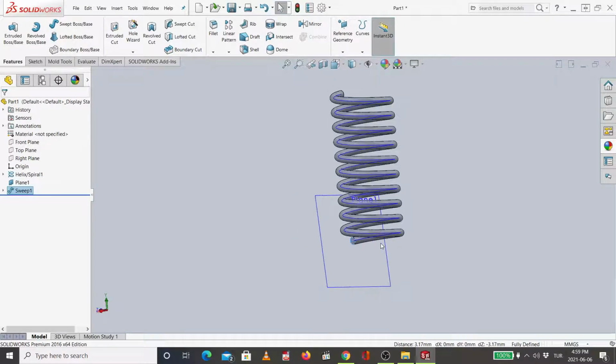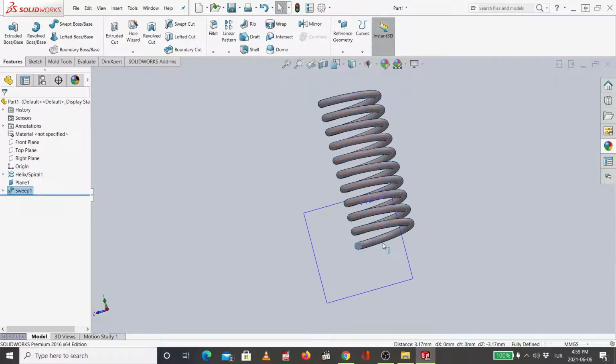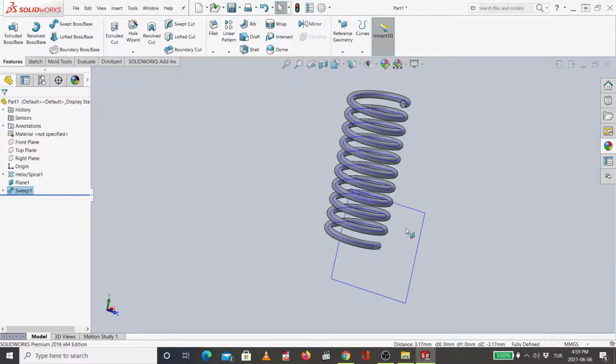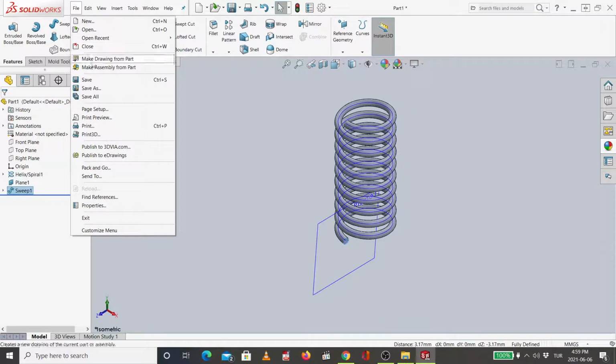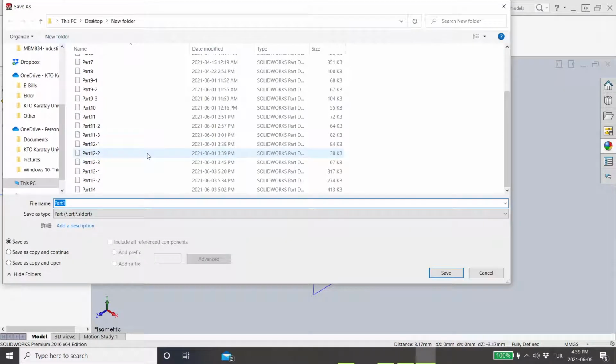You can see now. This is the spring. You can save it as part 14, for example.